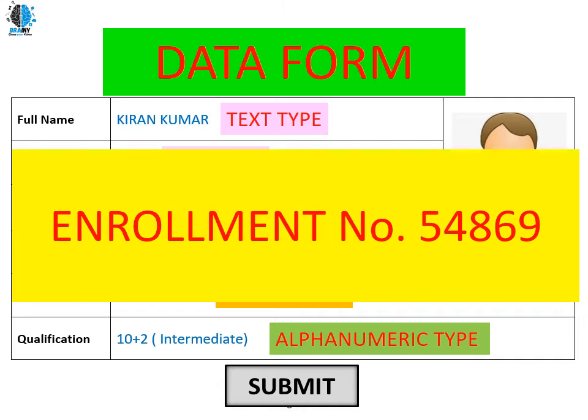To submit the application form, you have followed a certain process, which means the data has been processed. Once the data is processed, you will get information. The information here on the screen is our enrollment number, which is nothing but your ID. Once you submit the form, you will get an ID, so the ID is nothing but information. The data which you have filled in the application form is nothing but data. So data is the basis for this information. Data will be the raw material in the production of information.